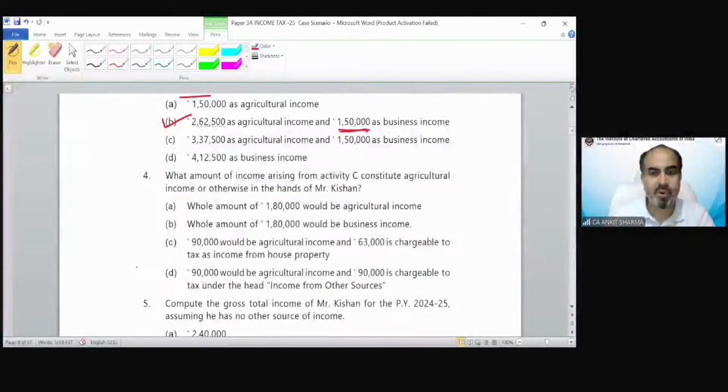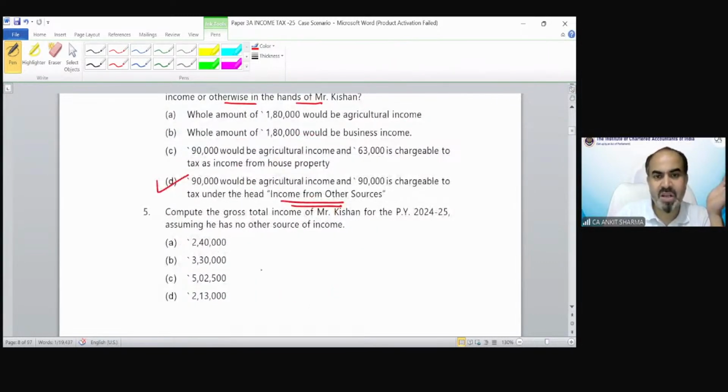That was case number 4. What amount of income arising from activity C constitute agricultural or otherwise in the hands of Mr. Kishan? So 90,000 is going to be agricultural income. D is the correct option, and 90,000 is going to be taxed as taxable income under income from other source. It's a rent of land, so it cannot be treated as income from house property, and there is no standard deduction also. Now, on the basis of above, the question asks, compute the gross total income of Mr. Kishan for the previous year, assuming he has no other income.